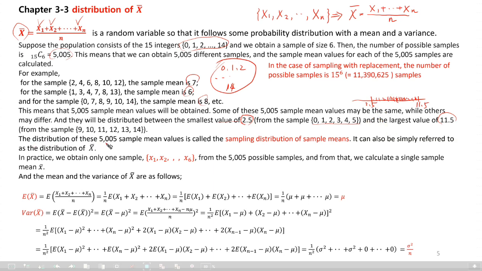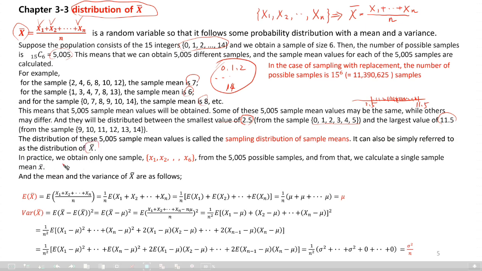The distribution of these 5,005 sample mean values is called the sampling distribution of sample means. Shortly, it is the distribution of X bar. It can also be simply referred to as the distribution of X bar, of course, capital X bar.